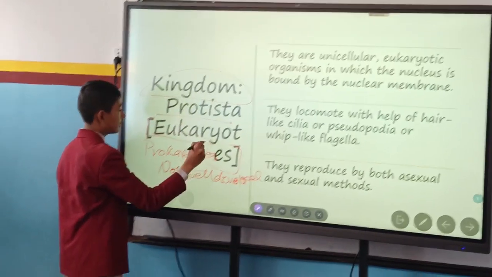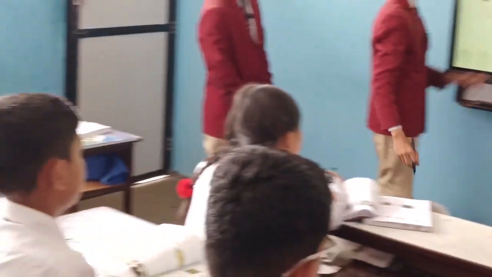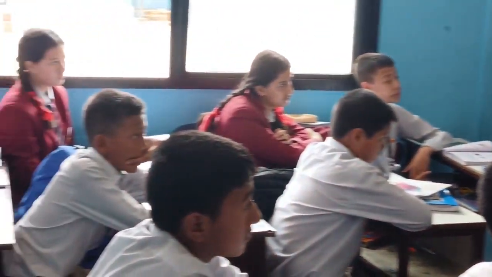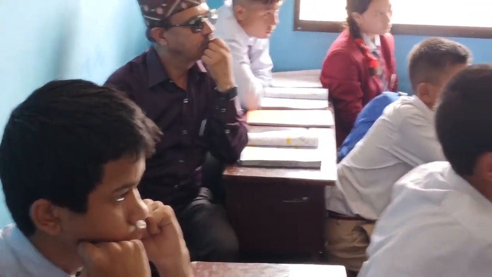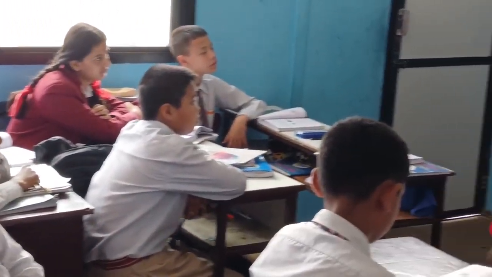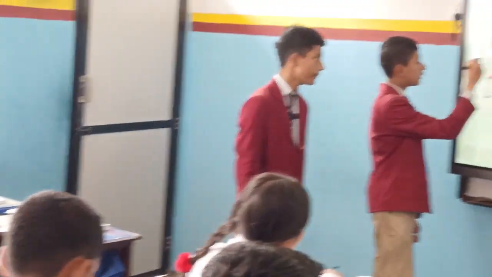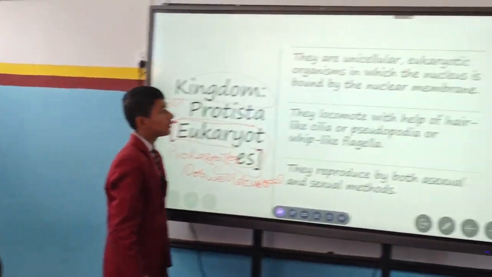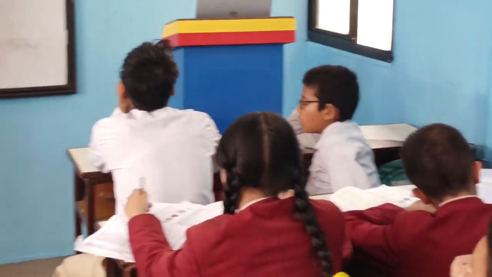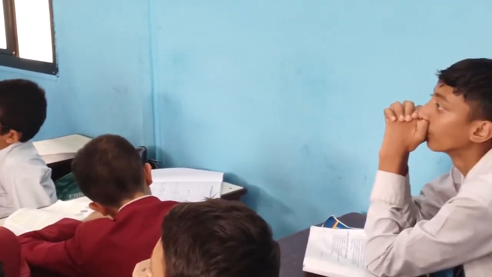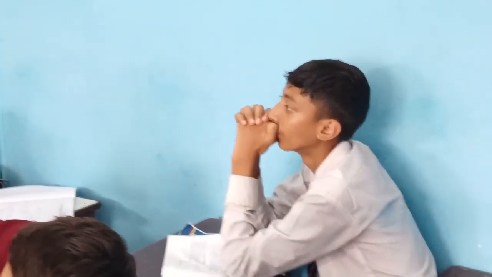And eukaryotes are the cells of the kingdom which is exactly well developed. And he has given some introductions about it. They are unicellular eukaryotic organisms in which the nucleus is bound by the nuclear membrane.